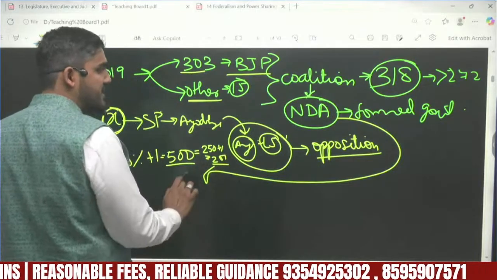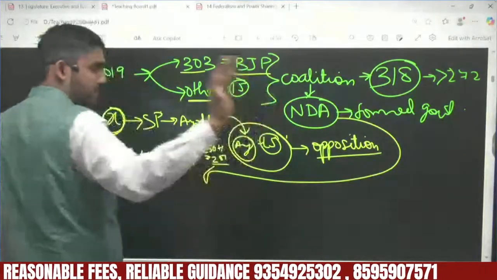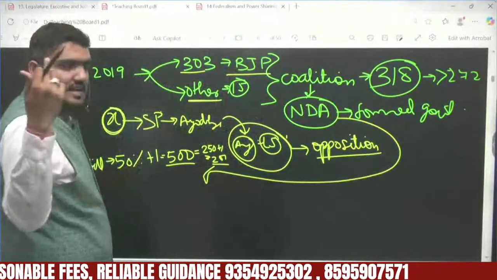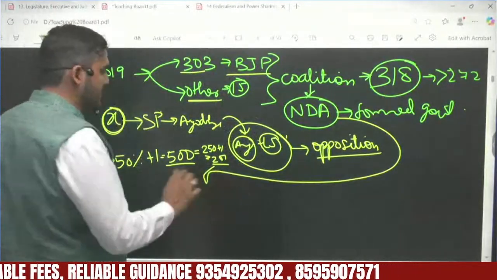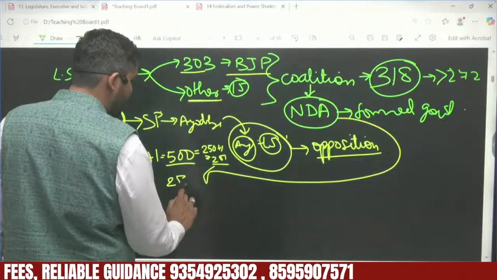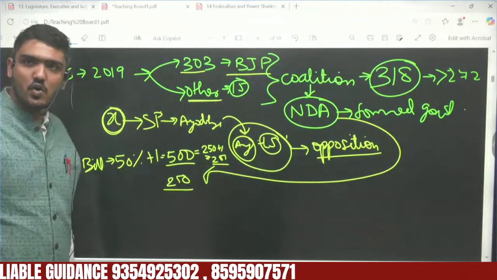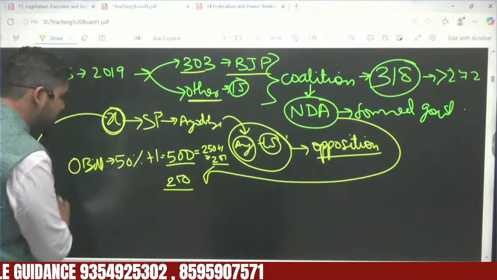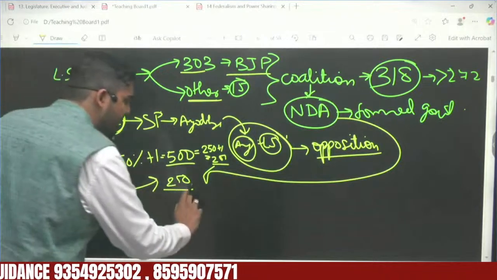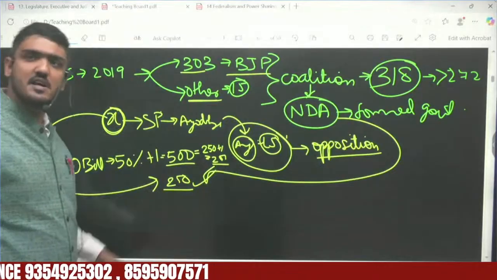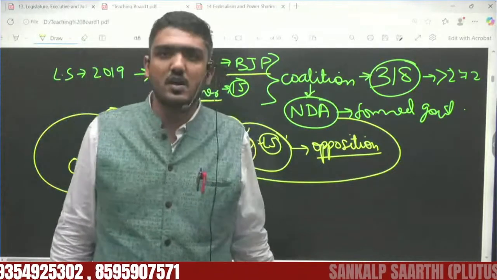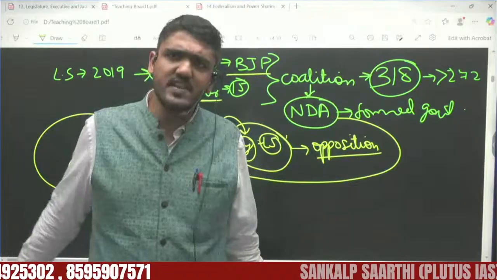Now imagine a scenario, which doesn't happen, but let's say only 250 members from this coalition voted yes. Now this person can also vote, and if he votes yes and 251 happens, then also this bill will be passed. All right, this will happen.